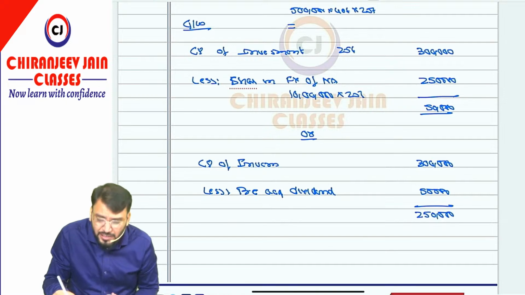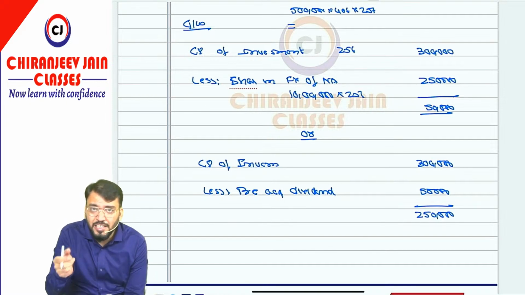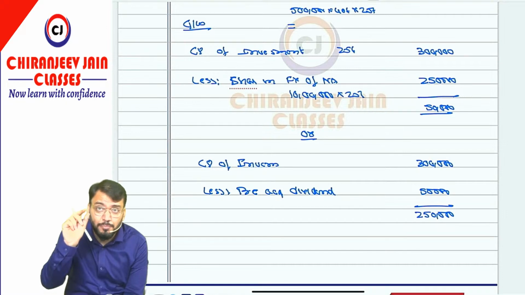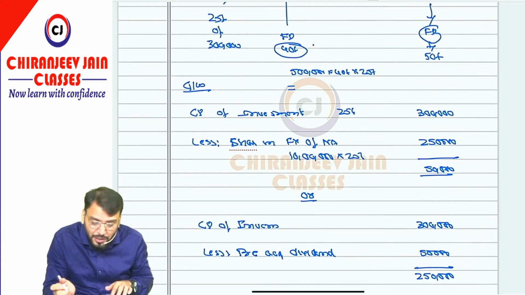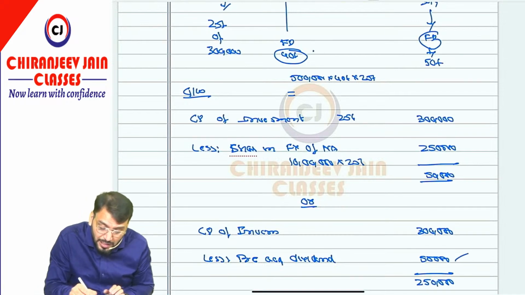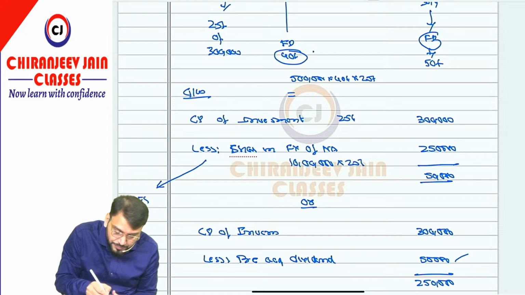But just try to understand. If you remember when we used to prepare consolidation, any dividend declared from pre-acquisition profit is also deducted from what? Pre-acquisition reserve. So if you have deducted 50,000 from this, your net asset by equity approach will be: equity share capital 5 lakh, and the reserve on the date of acquisition 5 lakh.